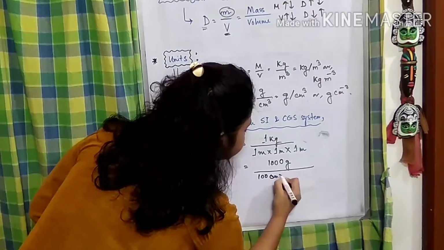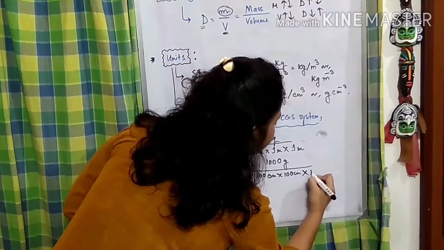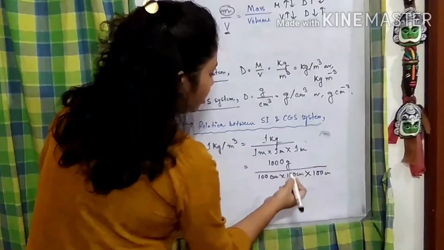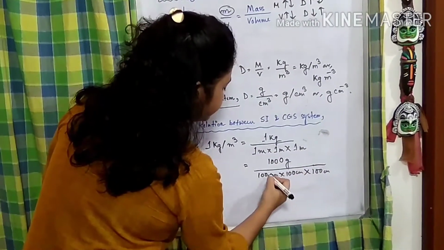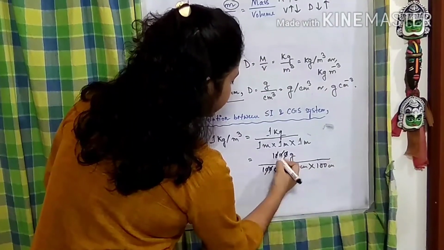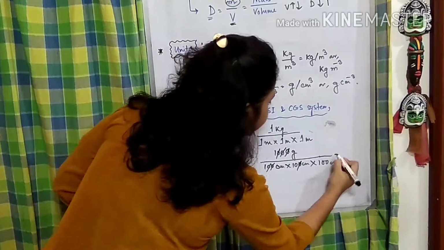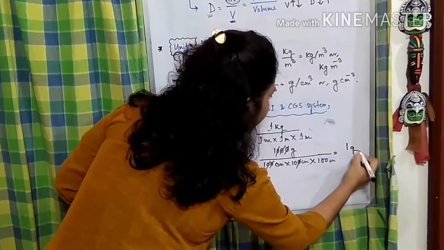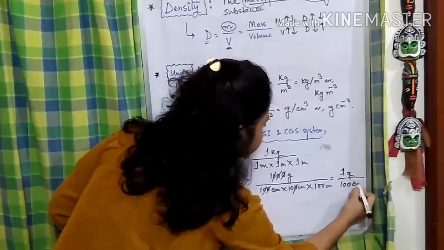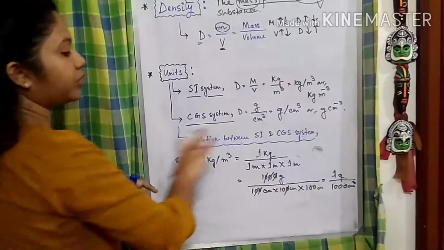So here we have 100 into 100 into 100 centimeter. Let's cancel it out. Here 2 zeros get cancelled, another 0 gets cancelled with this. From there we get 1 gram by 1000 centimeter cube. Never forget to write the units.